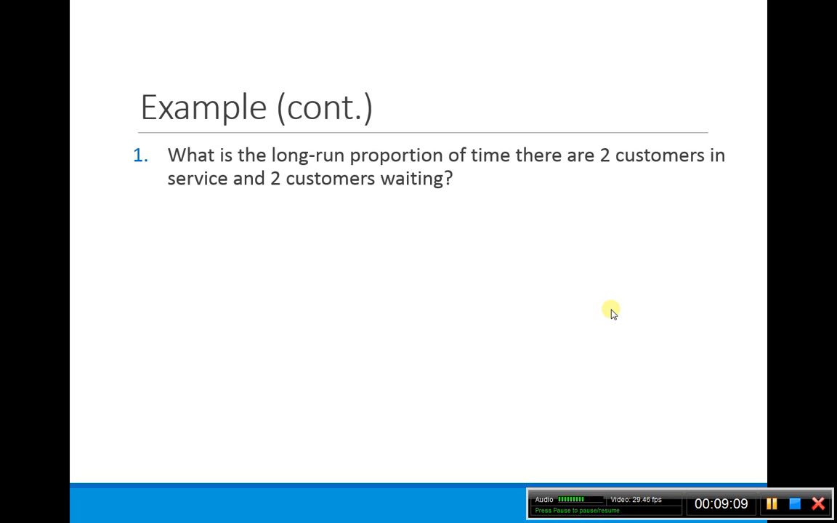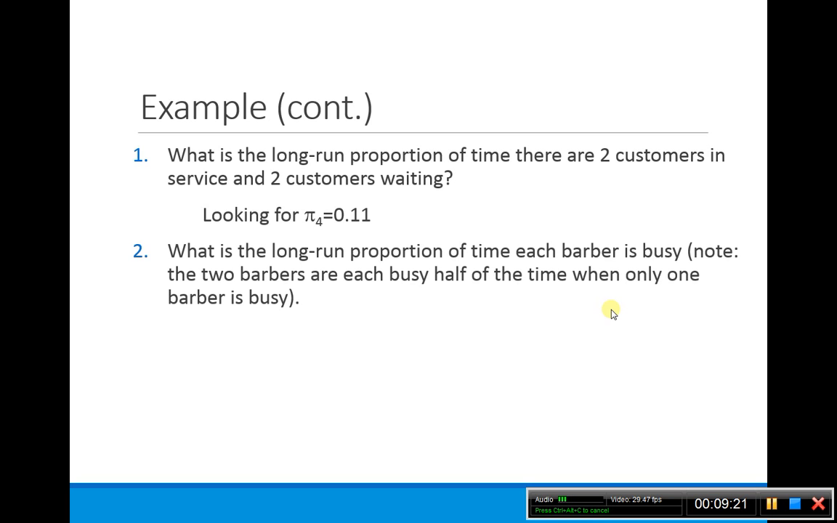So what's the long run proportion of time that 2 customers are in service and 2 customers are waiting? That basically means we have 4 customers total. So we're looking for pi_4, which is 0.11.